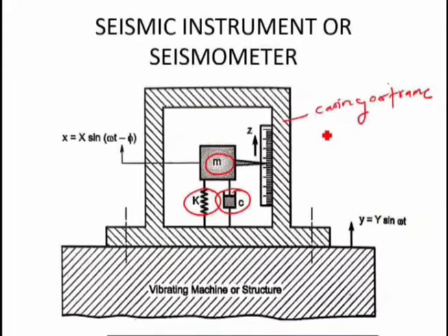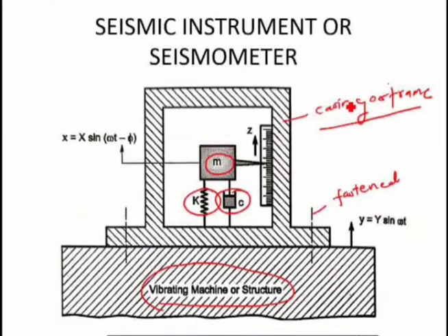Now, this particular casing or frame is fastened or bolted. Okay, so this casing or frame is fastened or bolted to this vibrating structure or a machine, or you can also call it a body, right? So what will happen?